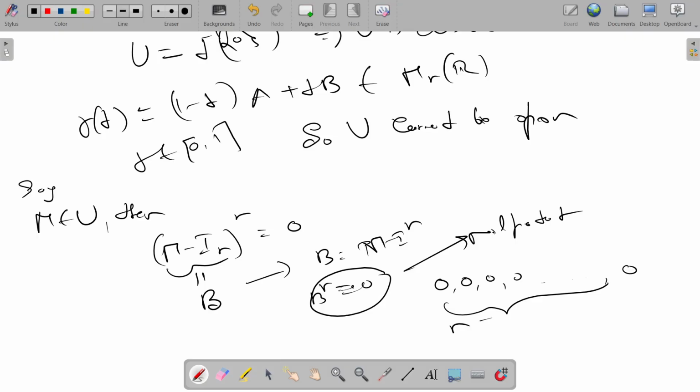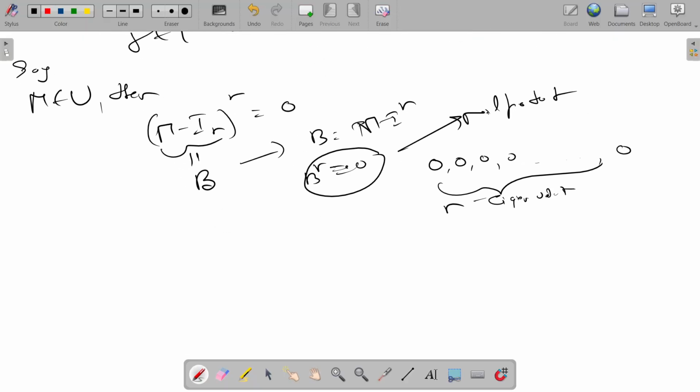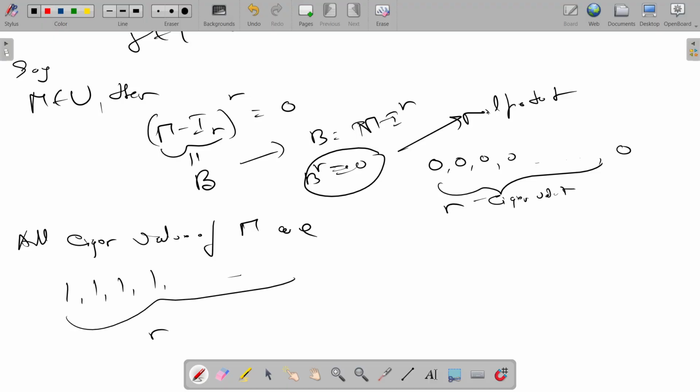N eigenvalues, and all are 0. Since each eigenvalue of B is 0, all the eigenvalues of M are 1, so n ones, n times. These are all the eigenvalues of M. Now, since U is compact and it's a metric space, it should be sequentially compact.